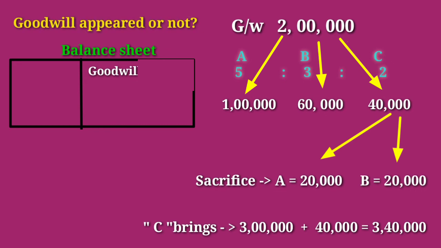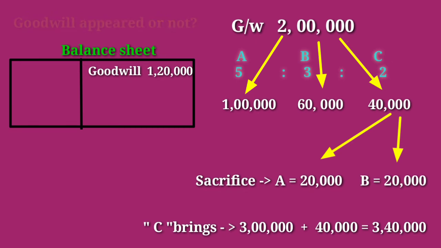Just assume that the goodwill appearing in the books or in the balance sheet is rupees 1,20,000. And as I explained, this goodwill is related with the old partners. This is the old partners' share of goodwill. So first we need to write this off. What will we do? Goodwill is an intangible asset and it has a debit balance. Then how can we write it off? Goodwill has a debit balance. If we credit this goodwill account, then the goodwill is written off or set off.